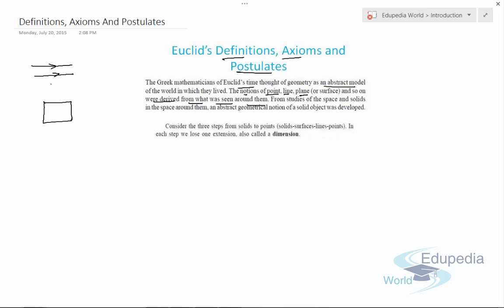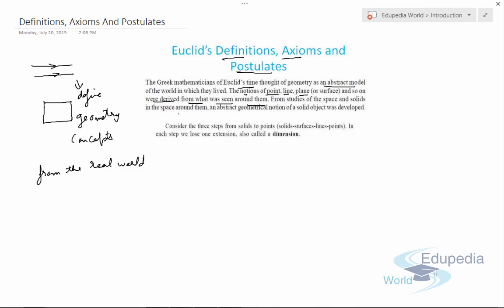So actually, Thales was trying to say that we can describe or define geometry concepts from real world problems or real world situations.